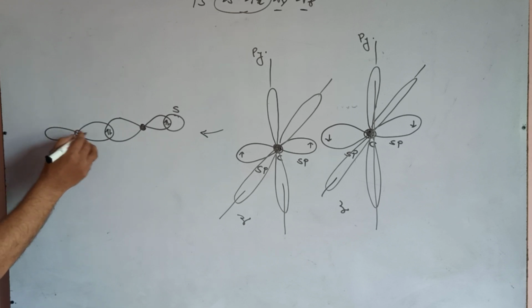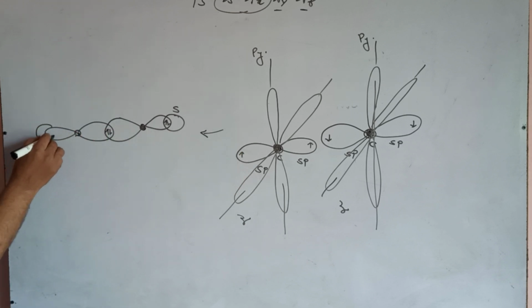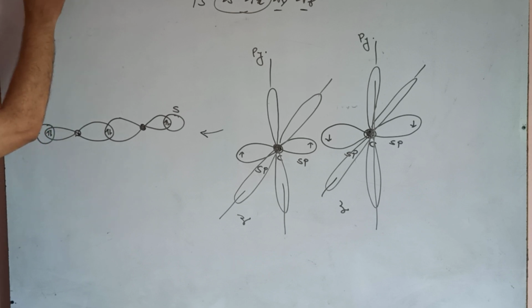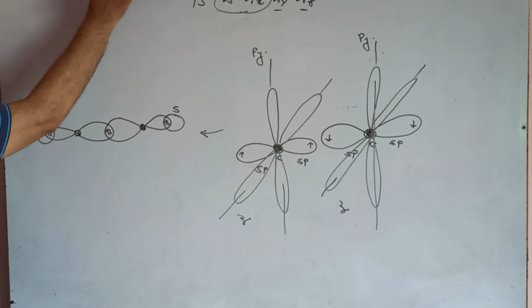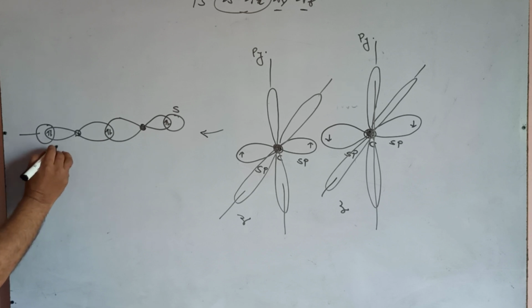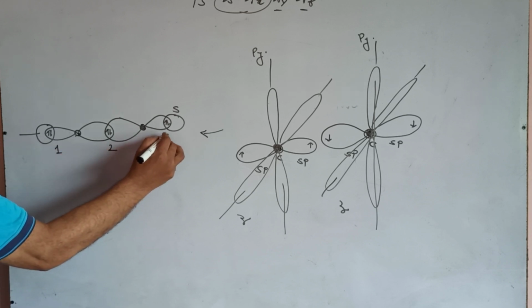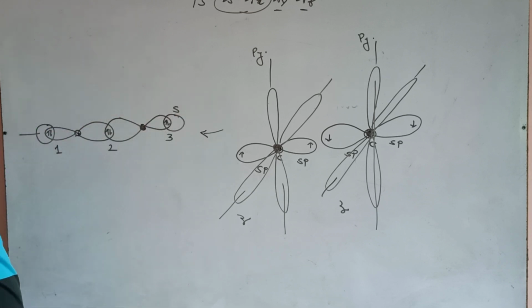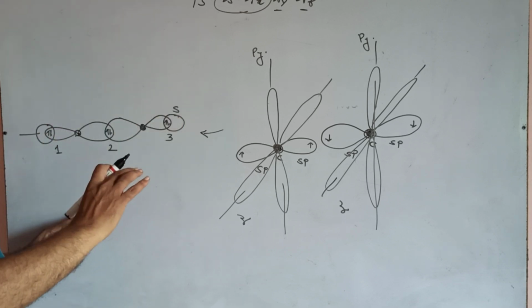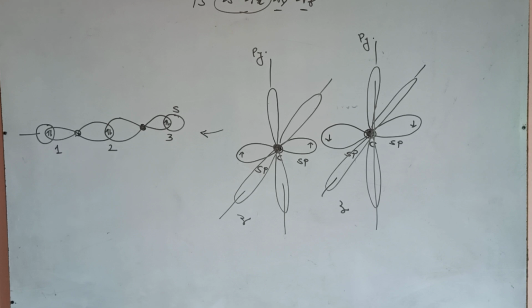And this sp and the s orbital of hydrogen give another sigma bond. Means 1, 2, 3: 3 sigma bonds are formed in a linear manner, in a linear structure.